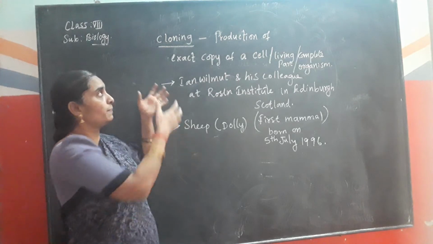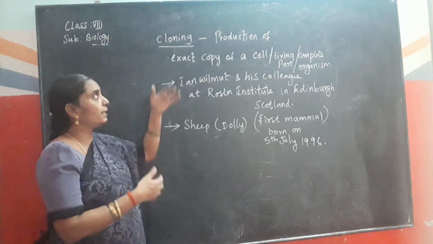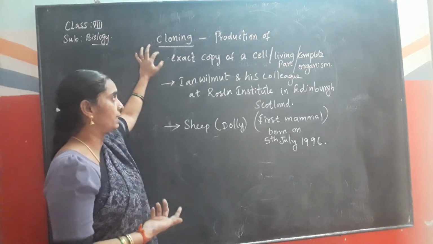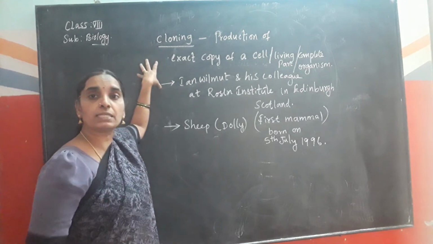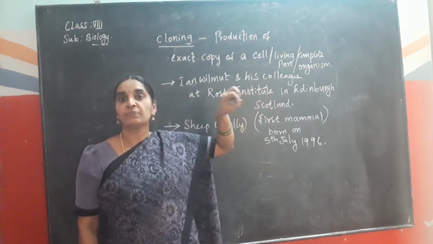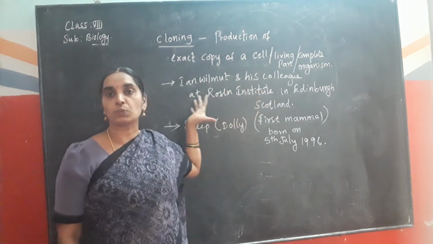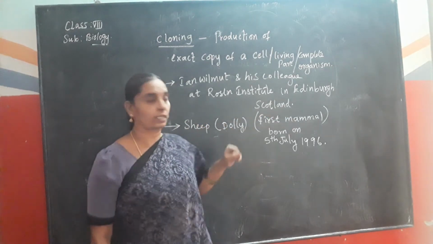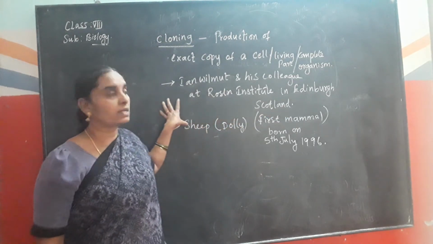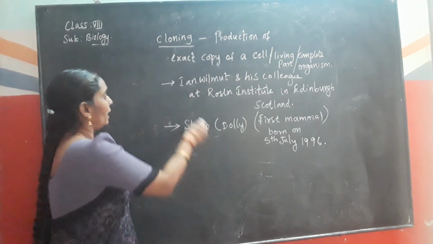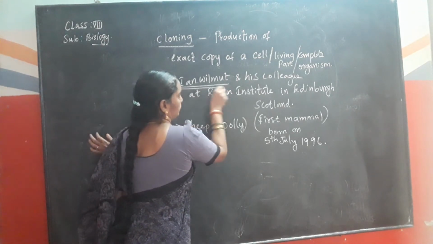It was first done by Ian Wilmot and his colleagues. For the first time this process was developed at Roslin Institute in Edinburgh, Scotland.